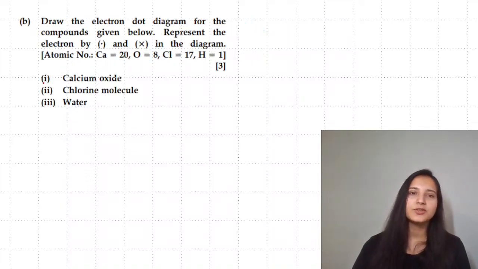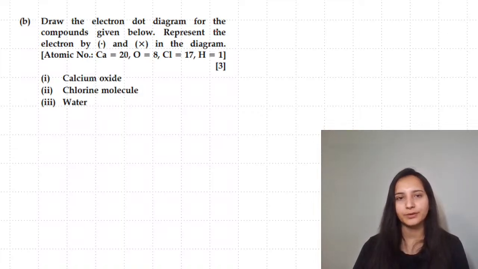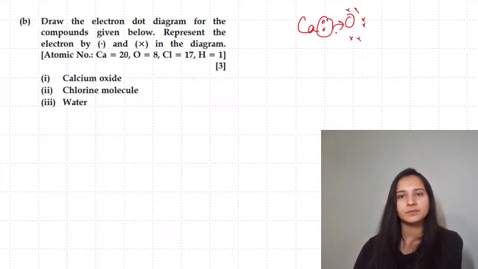Moving to the next one, draw the electron dot diagram for the following compounds. Speaking about calcium oxide, 2 electrons here. For oxygen, you have the other 6 electrons. Both of these will be transferred. So you will get calcium ion and you will be getting oxide ion.